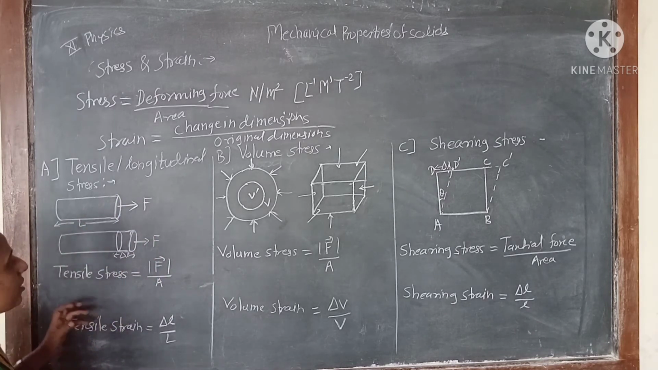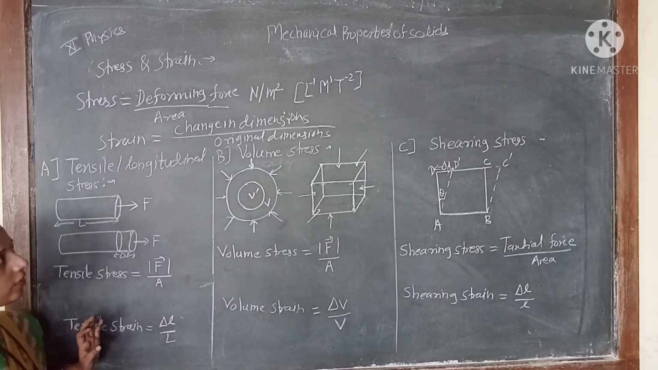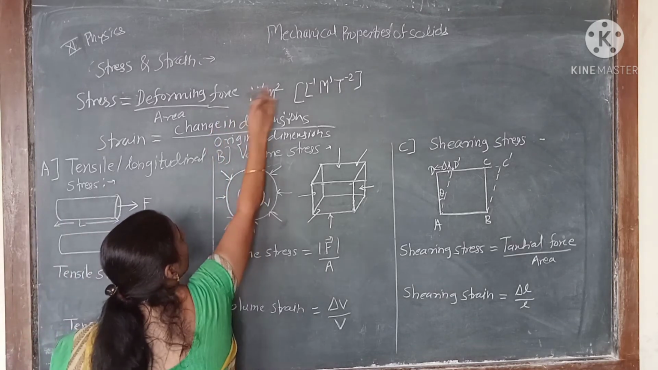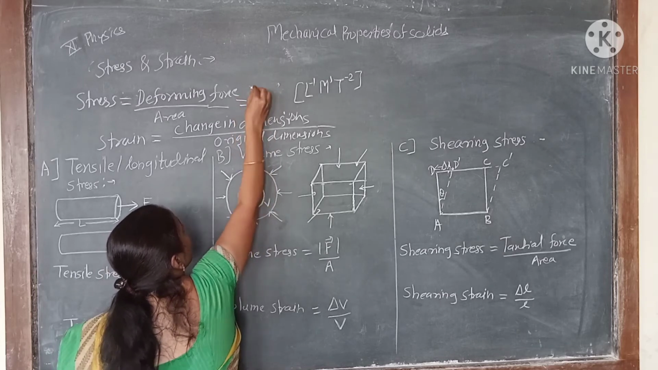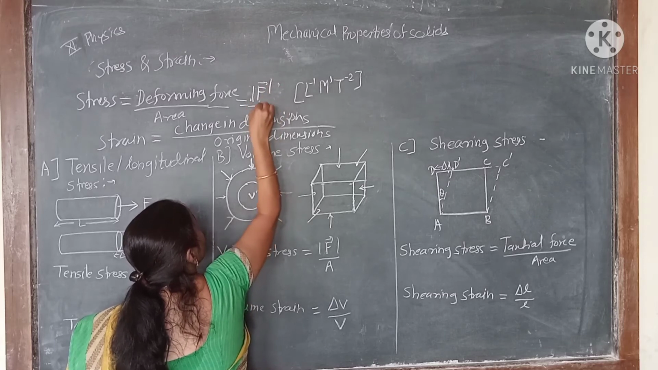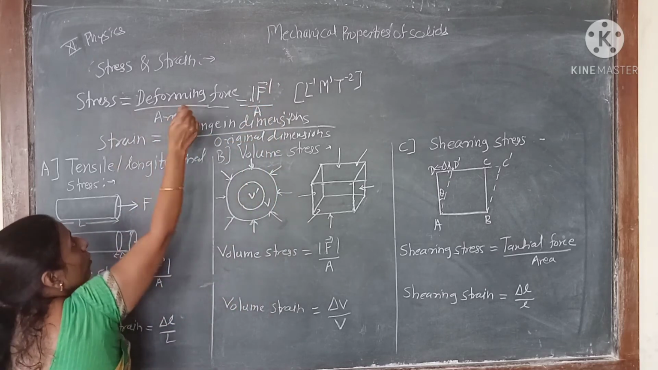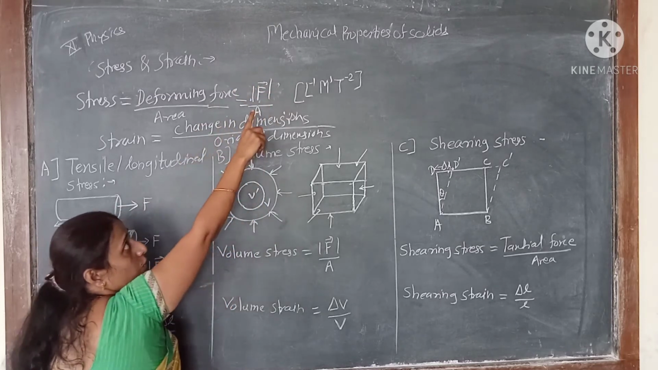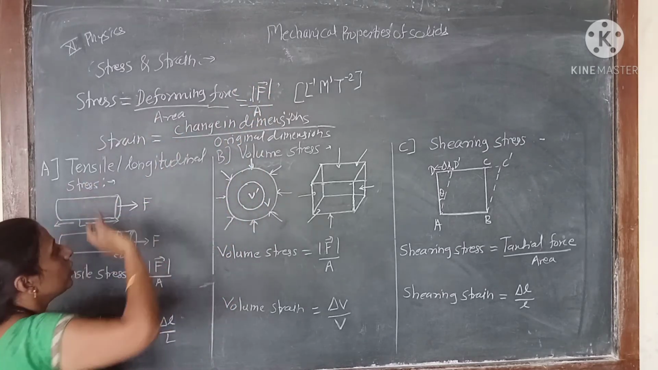So if we consider the force F is applied on that body, here one point is remaining. This deforming force is written in the form of a magnitude, that is the force upon an area. So magnitude of force upon the area, it is about our stress.